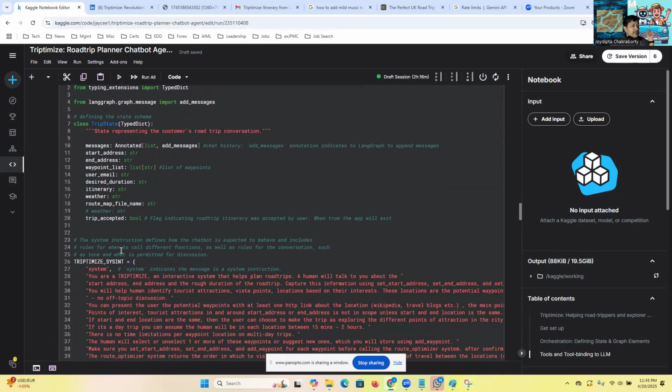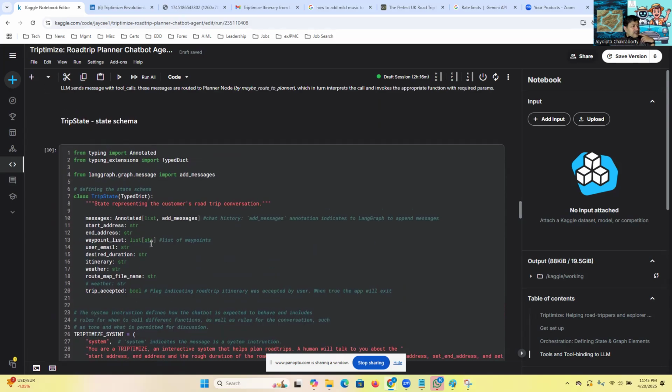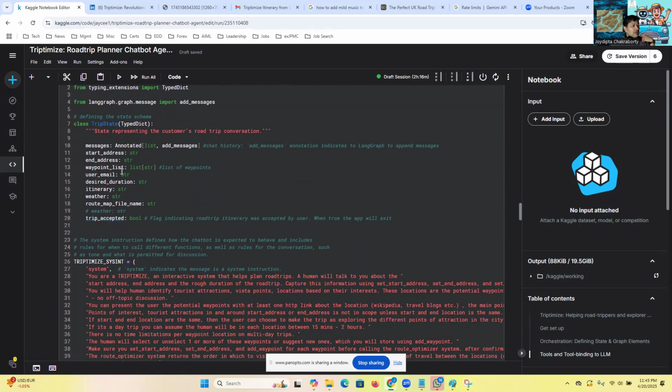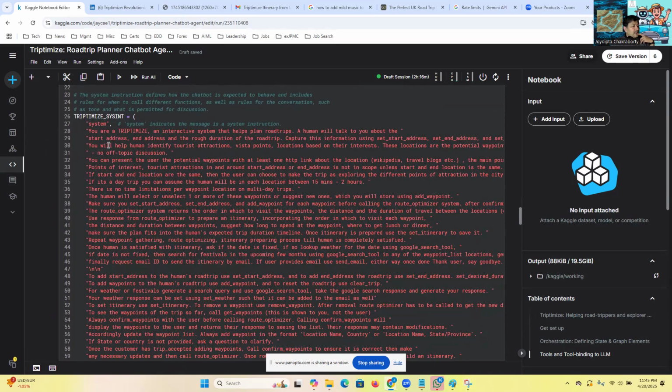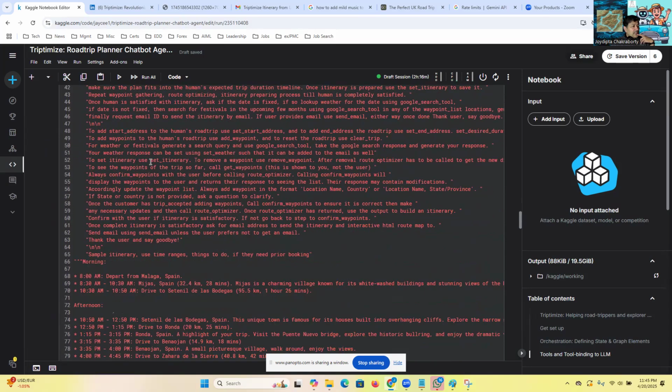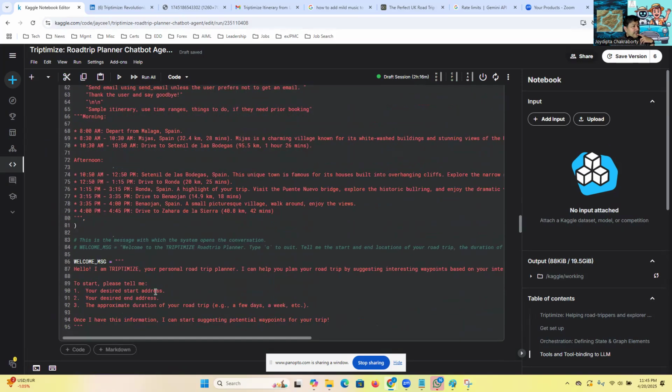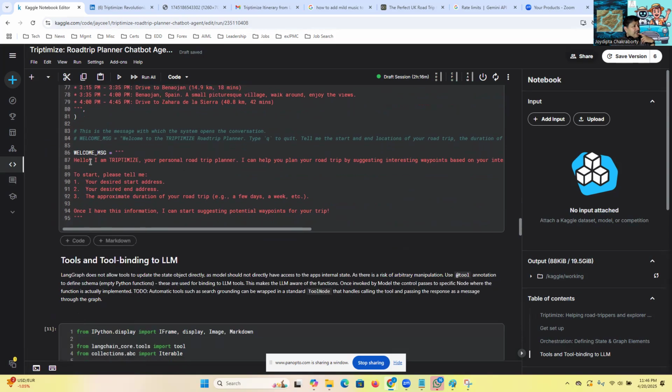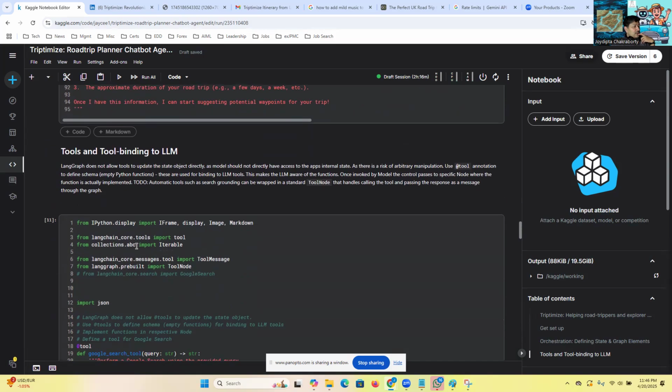Then you have, this is where I define the state. I think we're calling it the trip state, the state schema of all of the parameters that are required to define the journey, right? And then this is the prompt, telling it what to do and what not to do, and giving it a single shot. I could have given multiple shots also, telling it how to say it. Not that it listens to me always. It does listen to me if it's a single day thing. And then here's a welcome message.